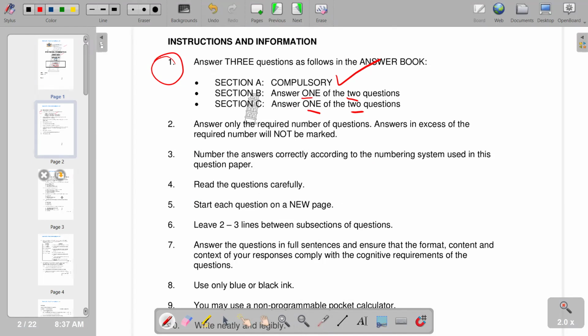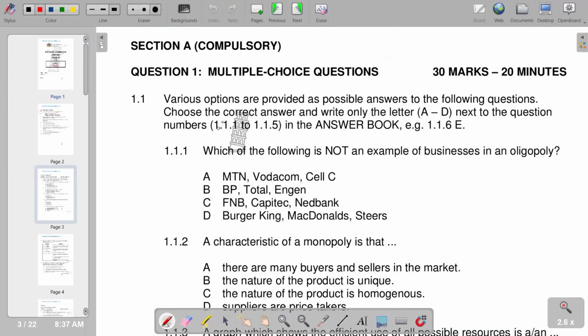And then I will move on to the first part of our question, which is the multiple choice question, which is our section A, with 30 marks, which requires you to spend on average 20 minutes. So the first question is, which of the following is not an example of businesses in an oligopoly? So remember, in an oligopoly, we have businesses that are few, and obviously these businesses are dominant. So in this case, the question requires us to identify which is not.